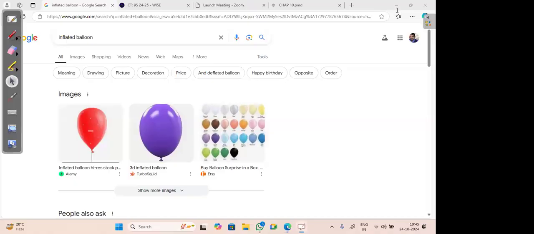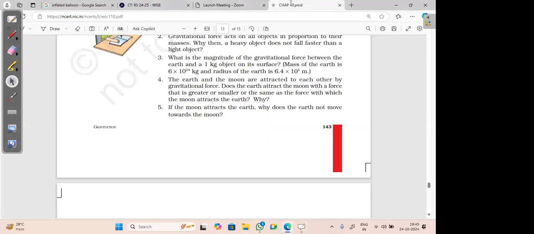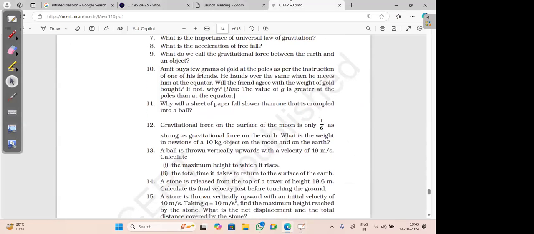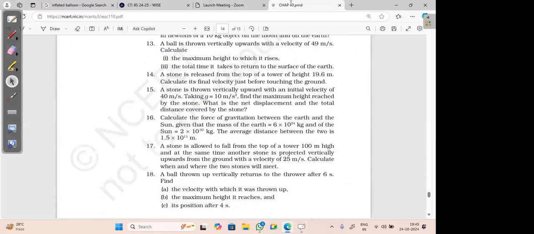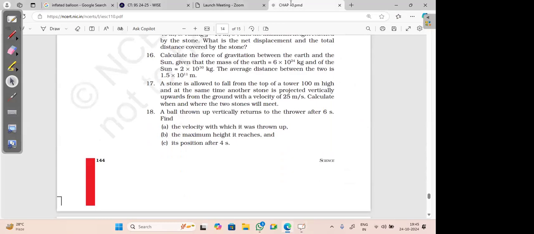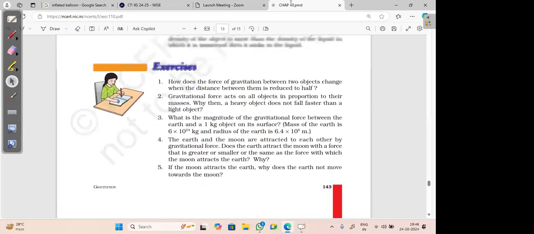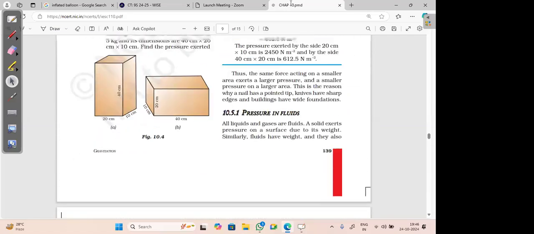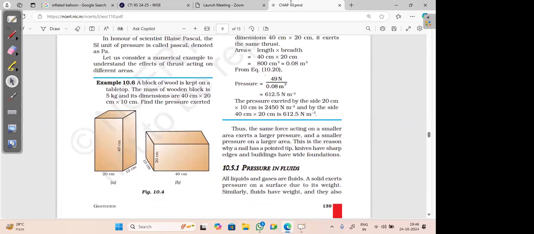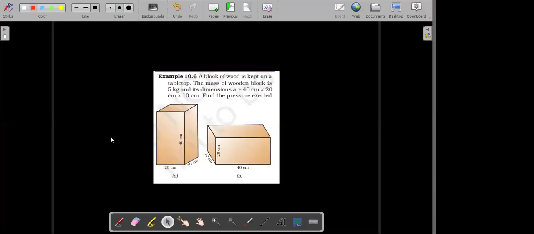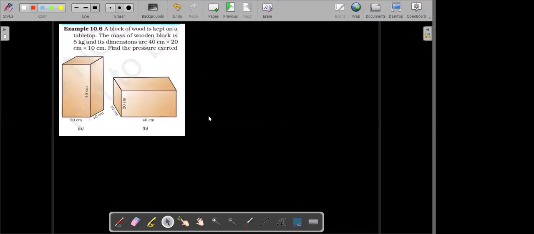So we'll see some questions from NCERT again for pressure. Okay, see this one. Try to solve this example. Just think of it. I'm giving you 2 minutes to think of it. Then I'll solve. Okay. Think before you solve.